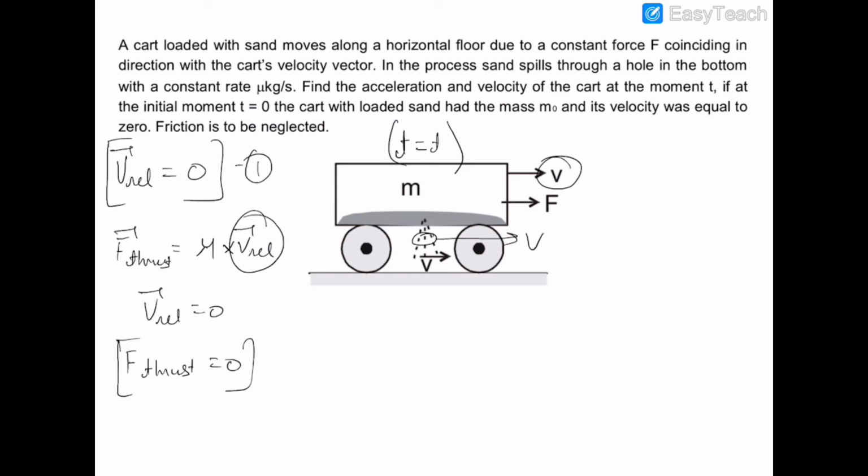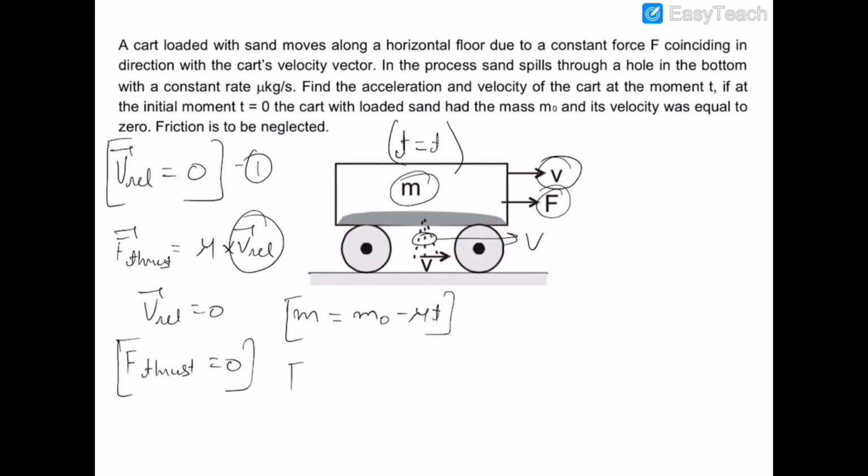Now if the thrust force is 0, then only the single force F would be acting on the system, and at this time let's suppose the mass of the system is m. Therefore m will be equal to m naught minus mu into t, where mu is the rate at which the mass is leaving the cart and t is the time. So in time t, mu into t mass would have left the cart, and the remaining mass would be m naught minus mu into t.